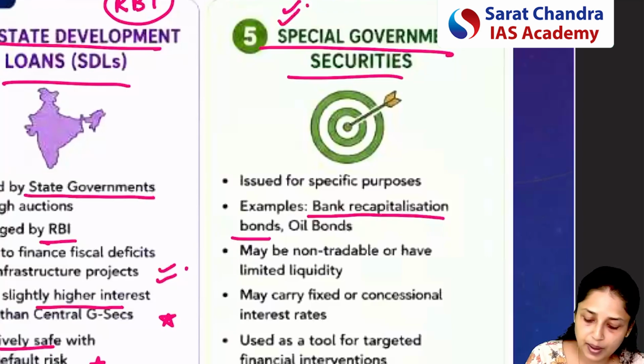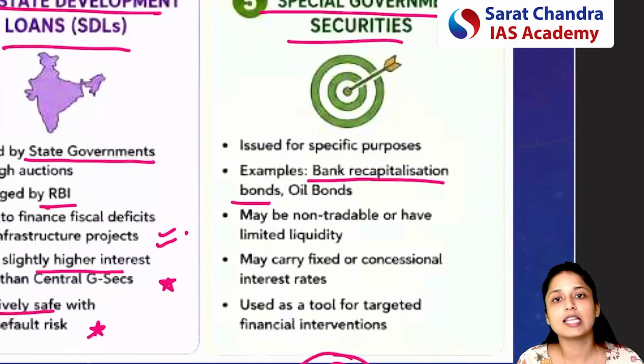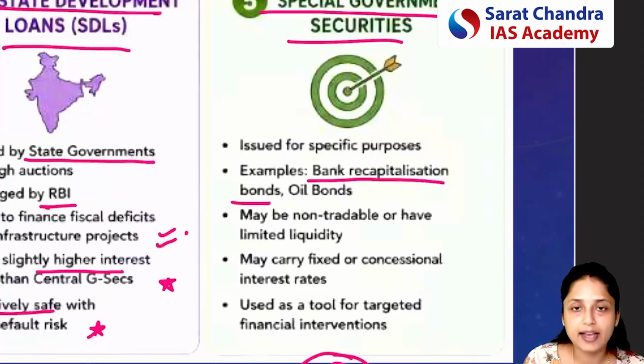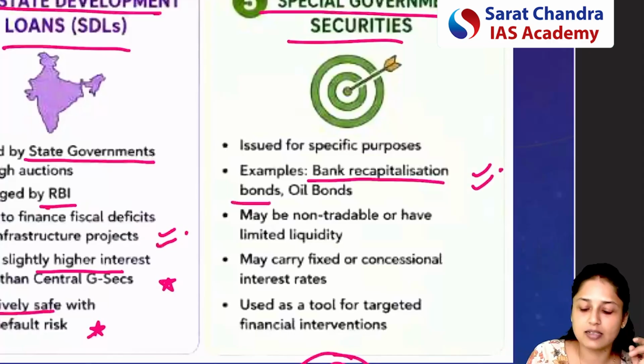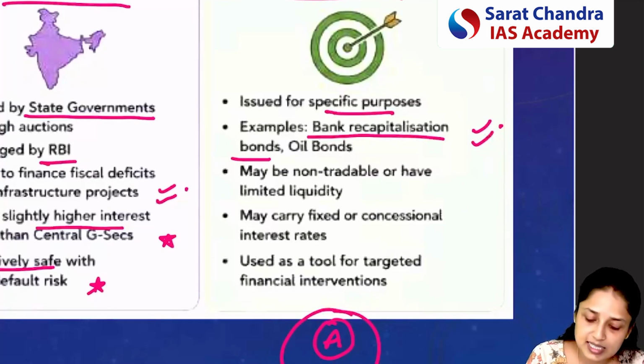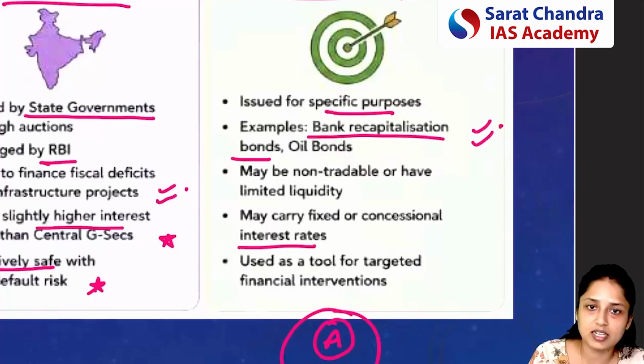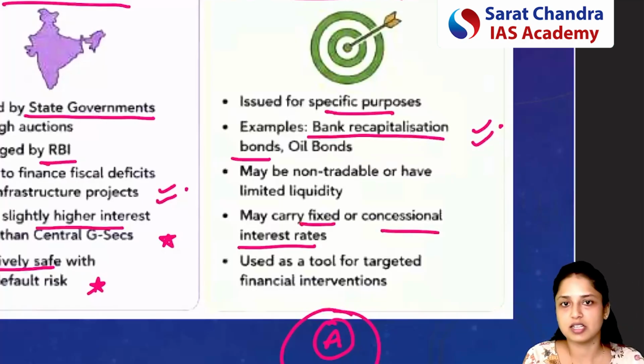So, for example, this is bank A, and this bank does not have enough funds to fulfill the financial regulations. A bank must have a particular amount of reserve, so that we can say that people's money is safe in that bank. To ensure all these things, sometimes bank recapitalization bonds are issued. So for all these kinds of specific purposes, special government securities can be issued. Important thing here is that they can carry interest rates. So unlike T-bills, these bonds can carry interest rates. It can be fixed also, it can be concessional also.